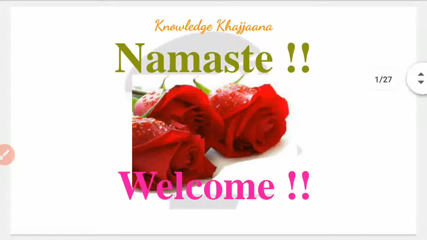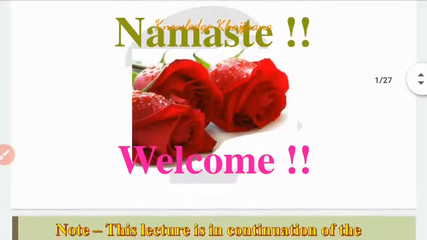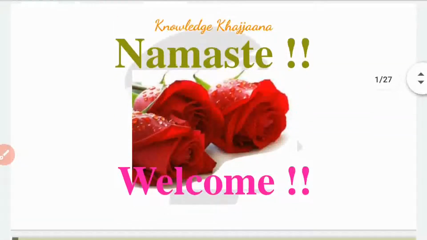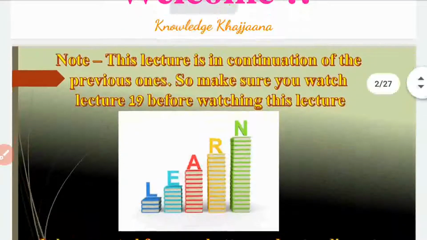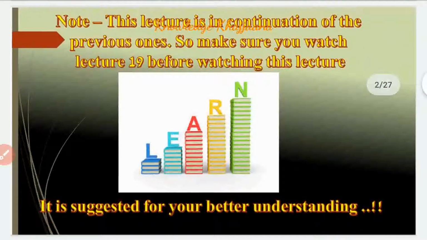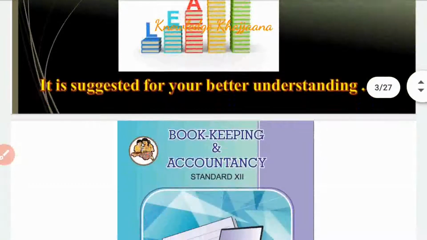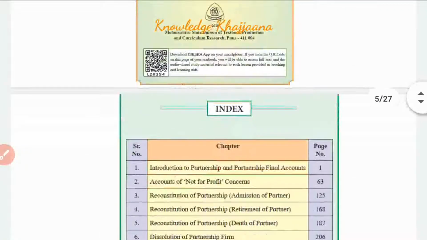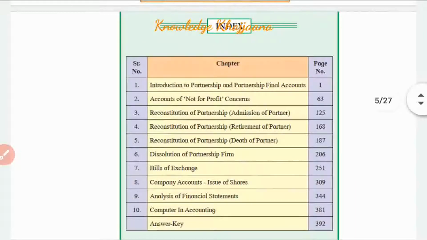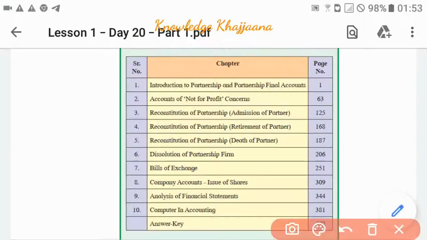This is our 20th lecture in the series of online lectures, and we are learning bookkeeping and accountancy standard 12th. You would only be able to understand this lecture if you have seen my earlier lectures, especially lecture number 19. We are learning bookkeeping and accountancy standard 12th of the Maharashtra Board HSC Board, and we are learning lesson number 1, that is, introduction to partnership and partnership final accounts.